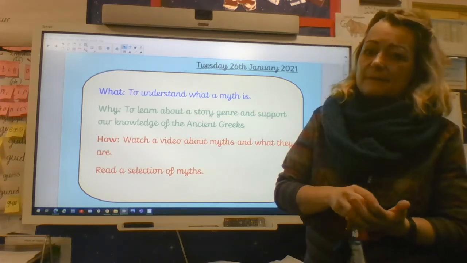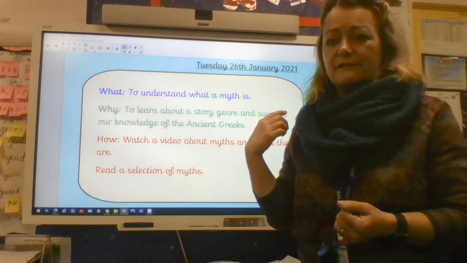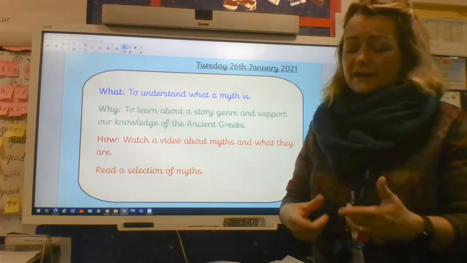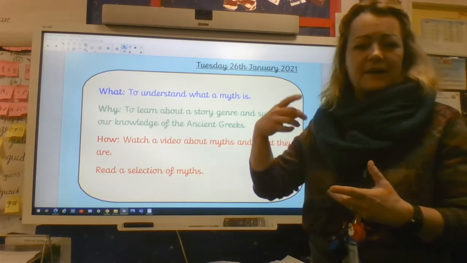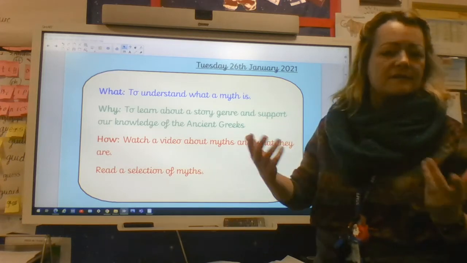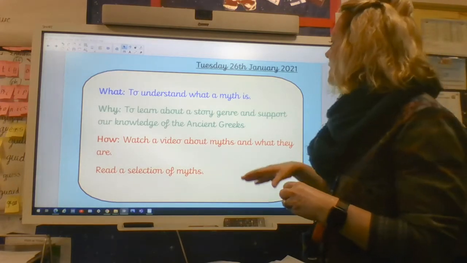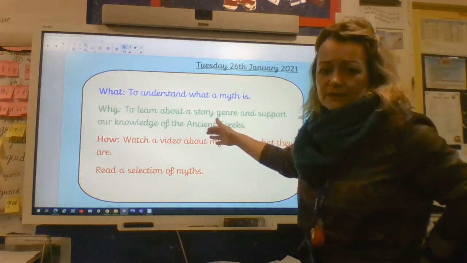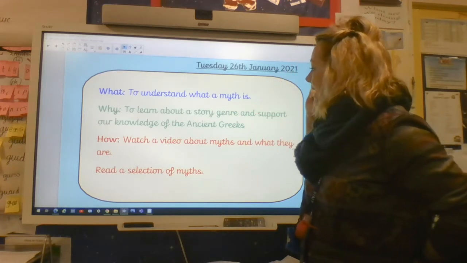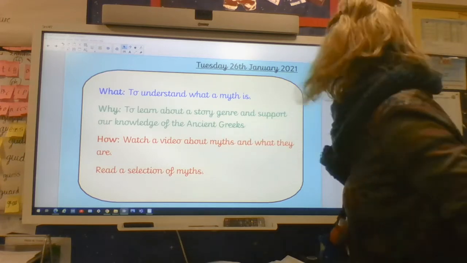But there is a BBC Bitesize website, which again is on the slides. I'll show you the link for that in a moment. And that's going to explain to you as well what you would usually expect to find in a myth. Things like gods and goddesses and magical powers and quests and adventures. These are the sorts of things that make a myth a myth. Links really well with what we're doing, learning about the ancient Greeks in our topic work. So let's have a look at what's planned for today.